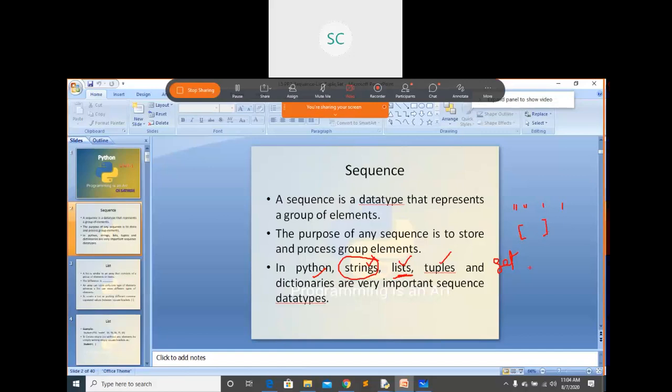For tuple we use parenthesis. For set we use curly braces. For dictionary also we use curly braces, but inside we have key value pairs. For each key we will give one value.